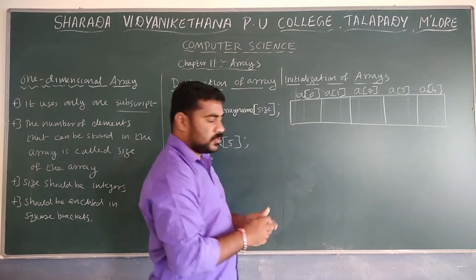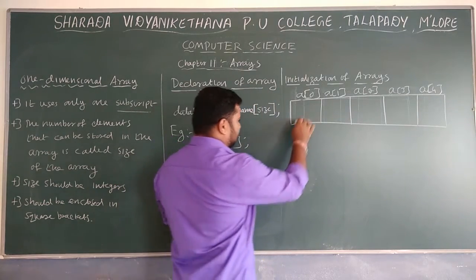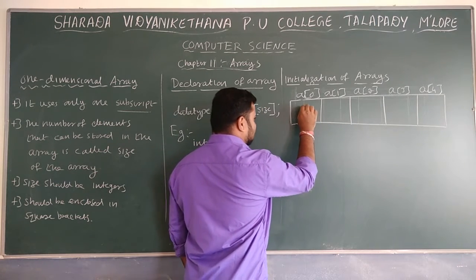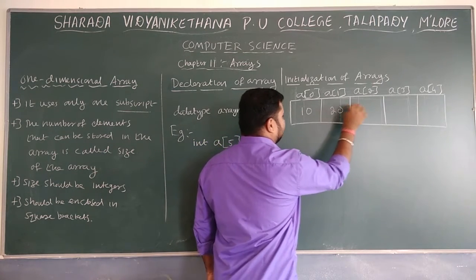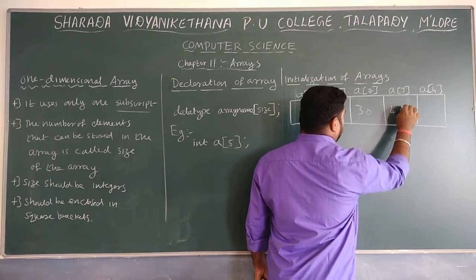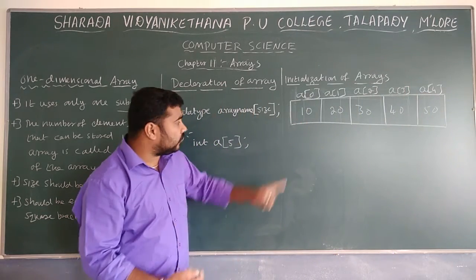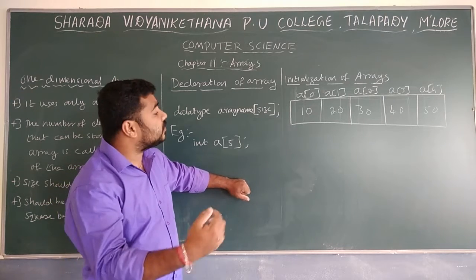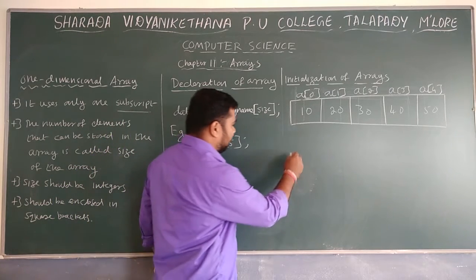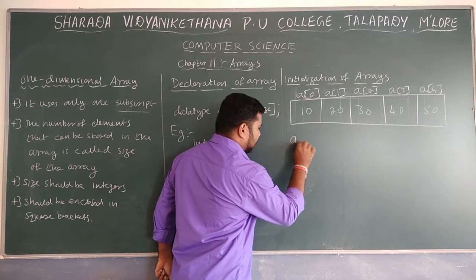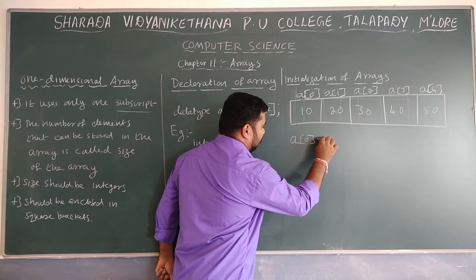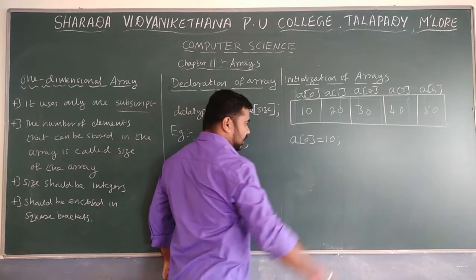So here we assign the first value to a of 0. For example, I will assign 10, 20, 30, 40 and 50. For this I can use the direct method. First, a of 0 is equal to 10.